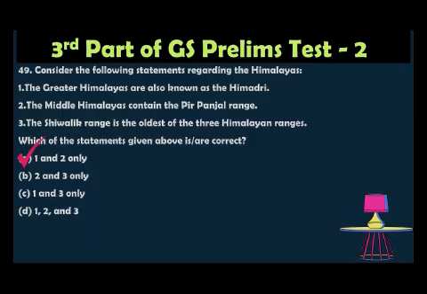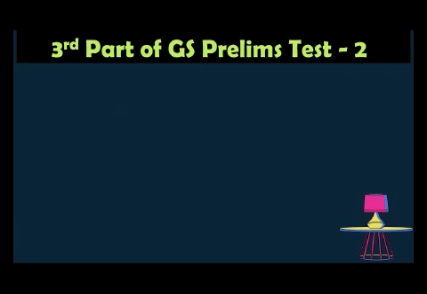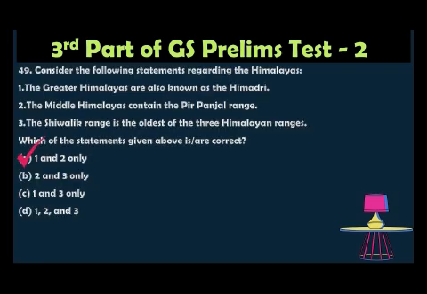That statement is also right. The Shivalik range is the youngest of the three Himalayan ranges. So the third statement is wrong. So the option is 1 and 2 only.